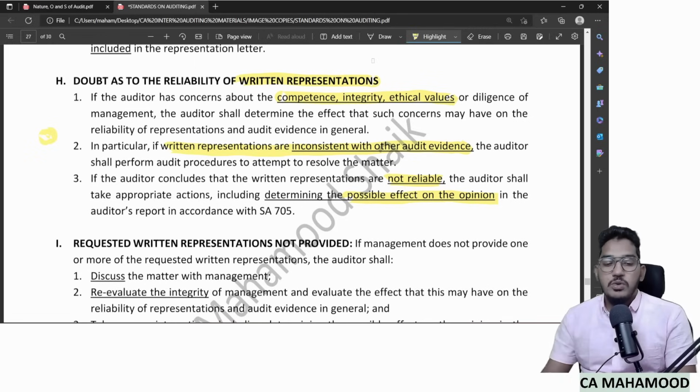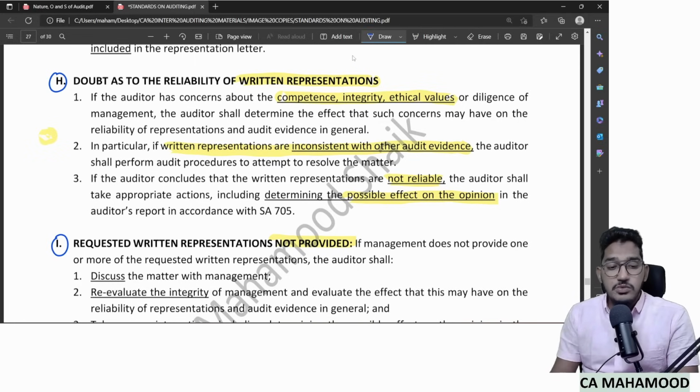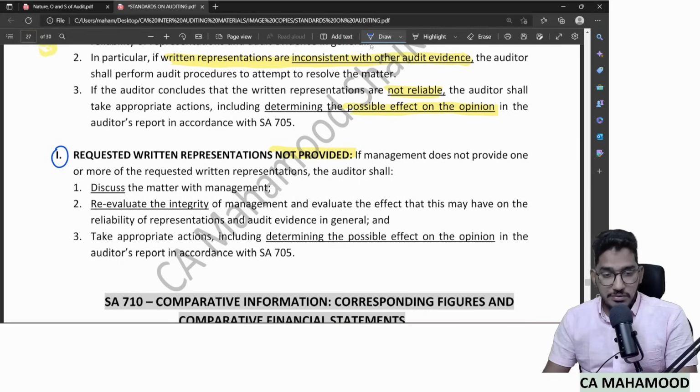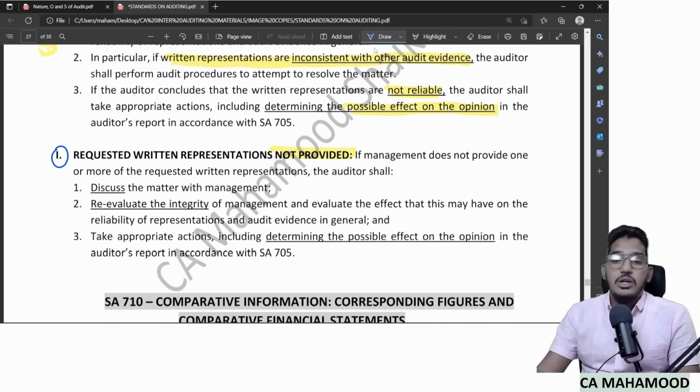Now coming to the last point: what if written representations are not provided? In the previous point you asked for a written representation and management gave it, but it was not reliable. But this point is different: you ask for written representation from the management, but they are not at all giving it. Then what should you do? If the management does not provide one or more of the requested written representations, then the auditor shall immediately discuss the matter with the management.